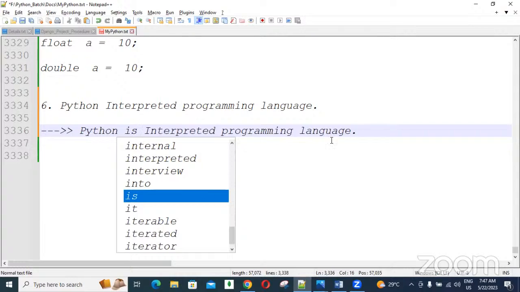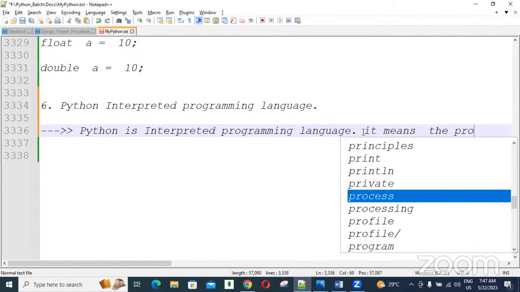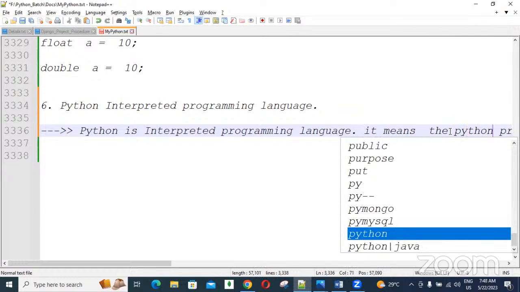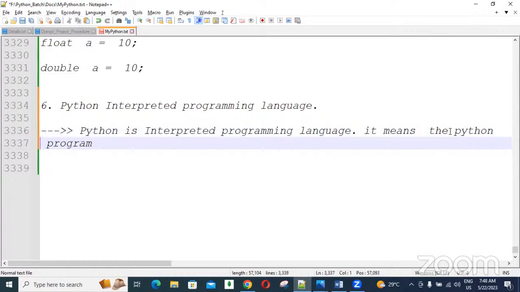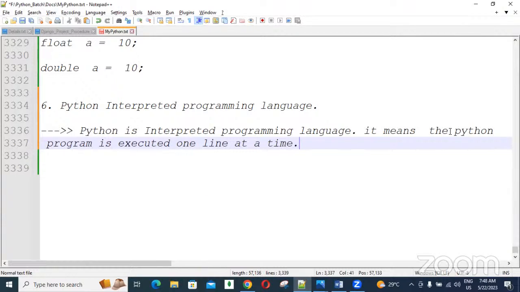Python is an interpreted programming language. It means the Python program is executed one line at a time, not all lines at a time.